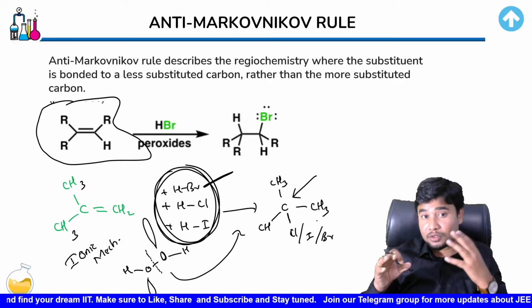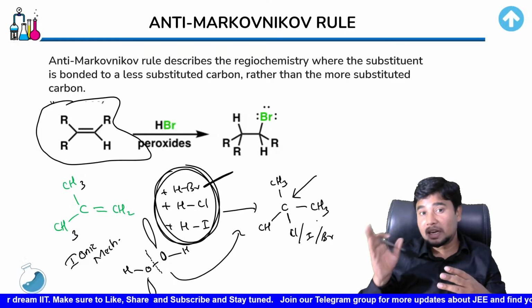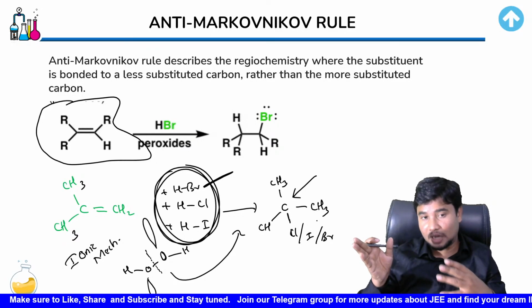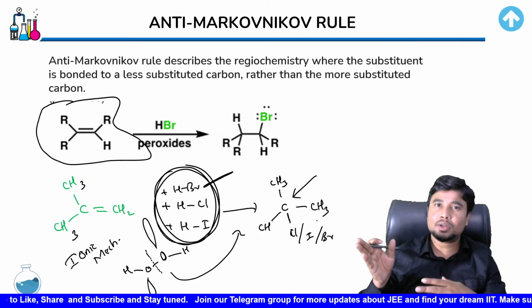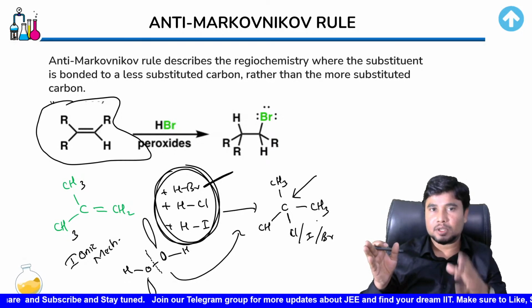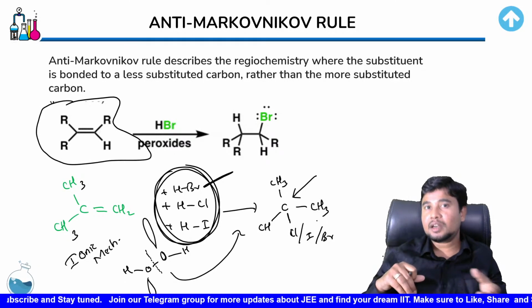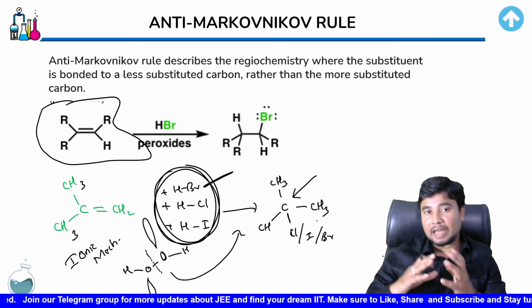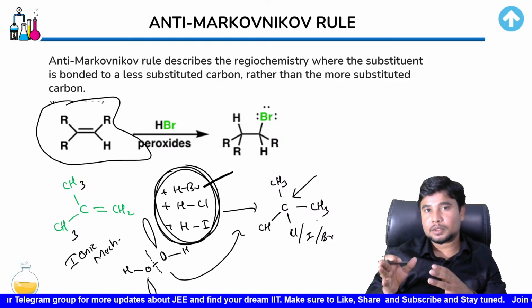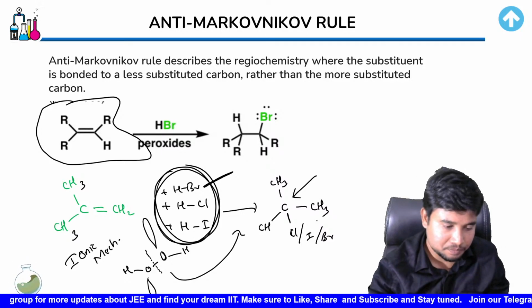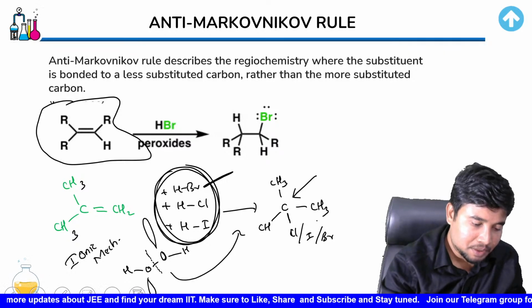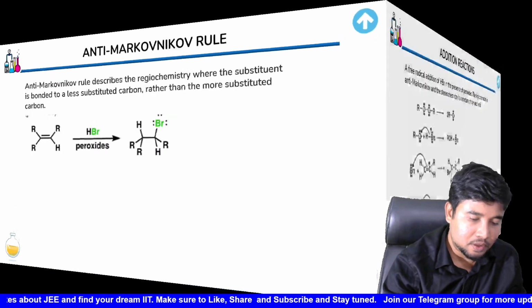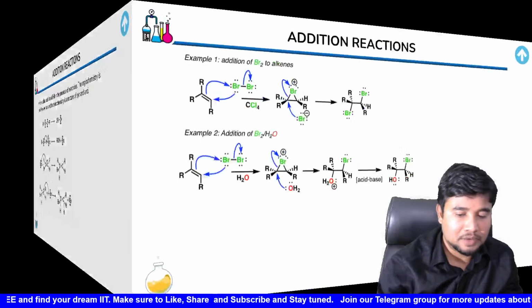Even in the presence of H2O2, for HCl and HI you would still get the Markovnikov product. Remember that. Only for HBr is the anti-Markovnikov product possible. Other than that, for nothing. So that is something that you all need to have knowledge of, and hoping you would have understood it.